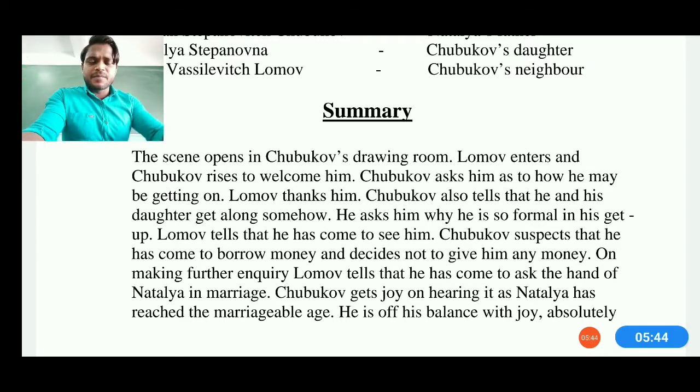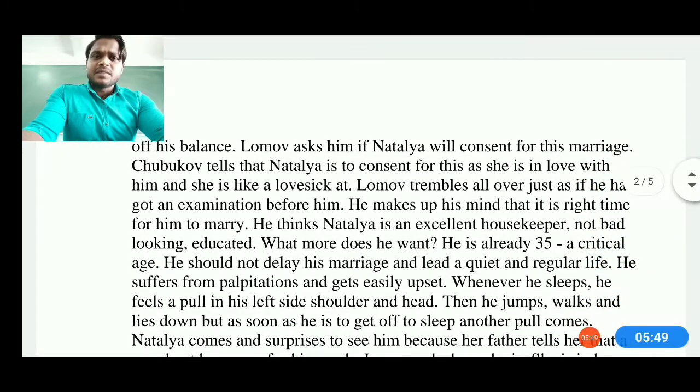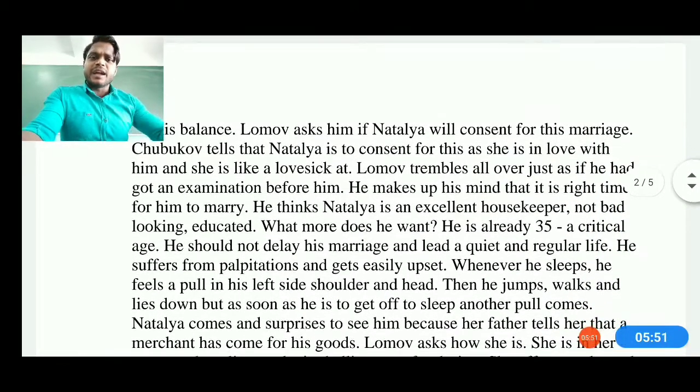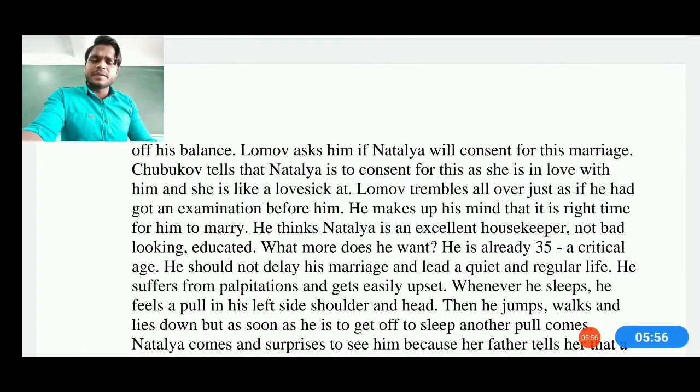Absolutely. A father's biggest dream is that his daughter must go into good hands, and she must get a good life with a good life partner who must be loving, caring and supporting. So he is now very happy, okay. Now Lomov asks him if Natalia will consent to this marriage or not. Chubukov says Natalia is sure to consent, as she is in love with him and is like a lovesick girl. So he is telling him that of course Natalia will agree to the marriage. Don't you worry about that.